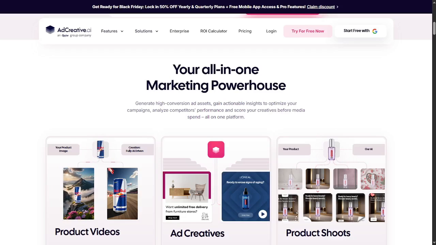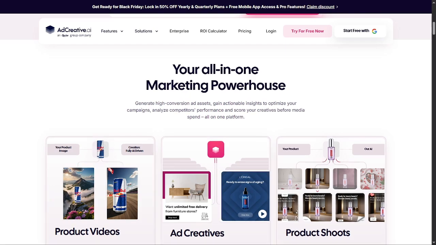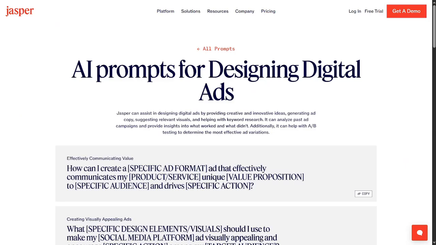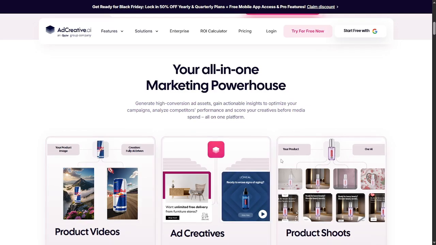If your priority is fast, creative production with strong visuals and simple, catchy copy, AdCreative.ai likely fits your needs. It helps you get ads out the door quickly with minimal effort. If your business relies on storytelling, strong brand voice, and varied ad formats that require more detailed text, Jasper Ads may serve you better. In the end, the right choice comes down to the style of ads you create most often.